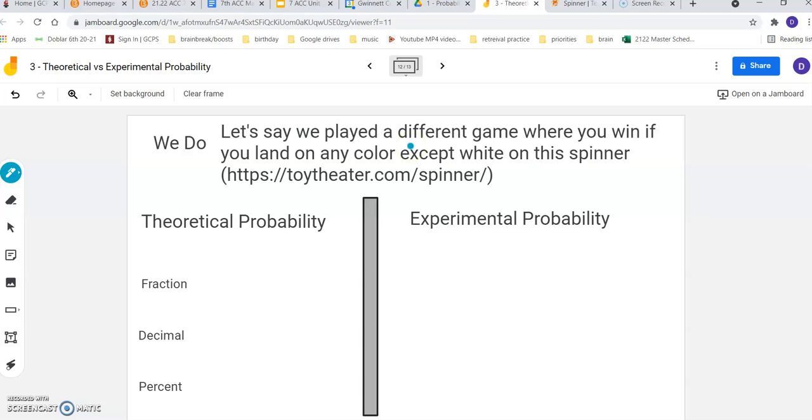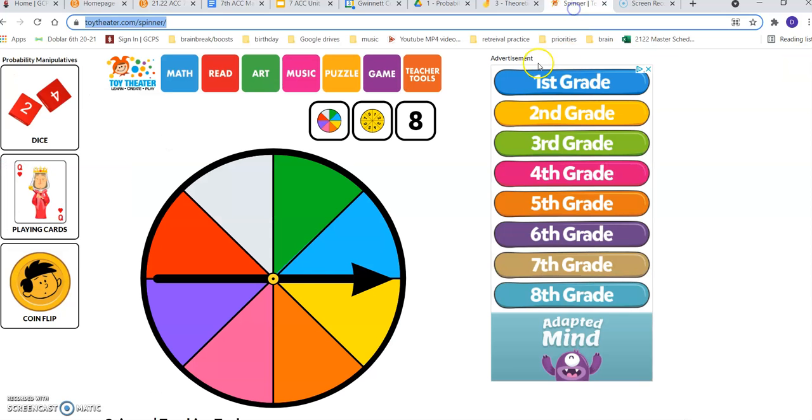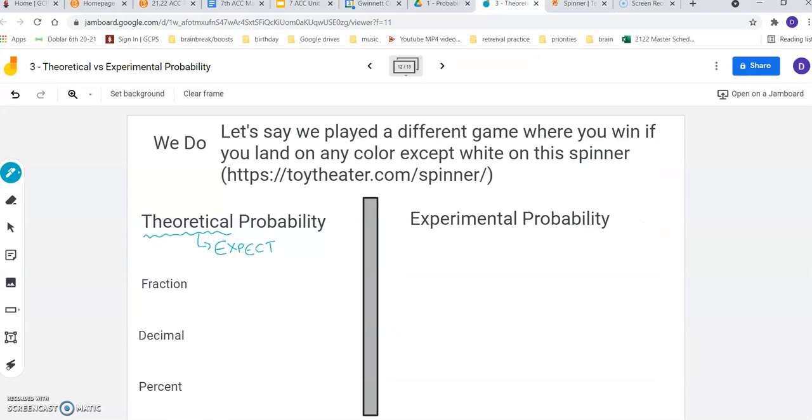So before we do, let's talk about theoretical probability. And let's write this down. Theoretical probability is what you expect in this game. So if I look at this, there are 8 possible outcomes. 1, 2, 3, 4 at the top, 1, 2, 3, 4 at the bottom. There's 8 possible outcomes. So remember, probability is the number of winning outcomes over the number of total outcomes.